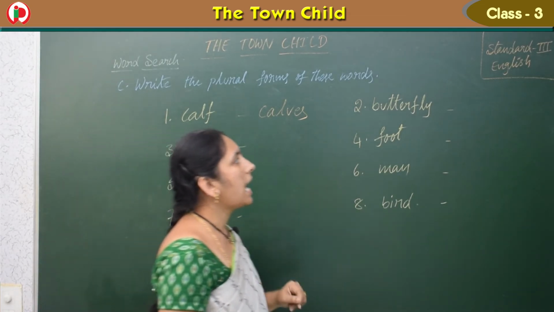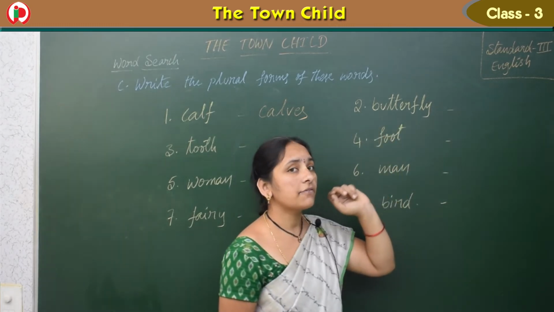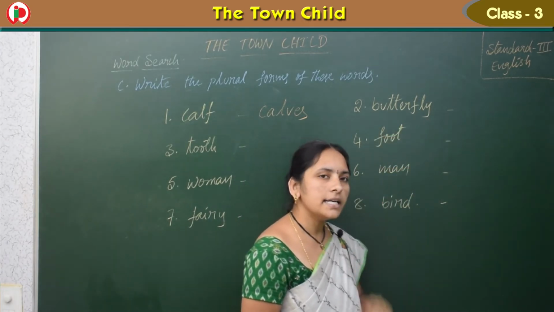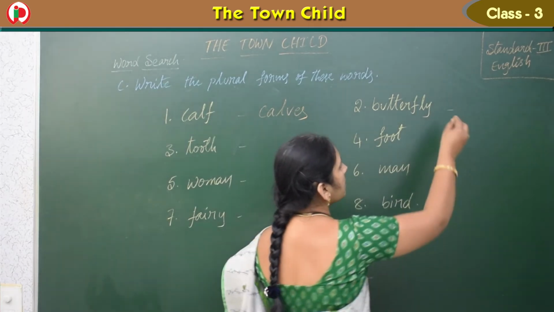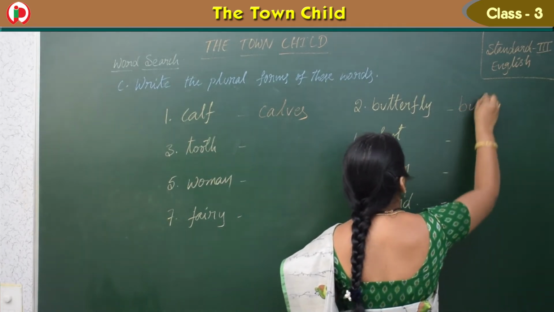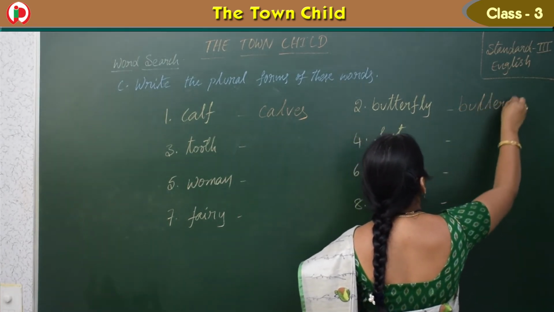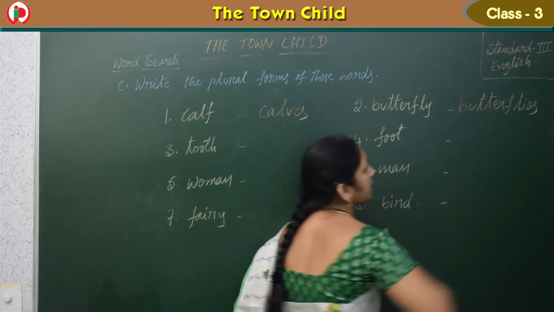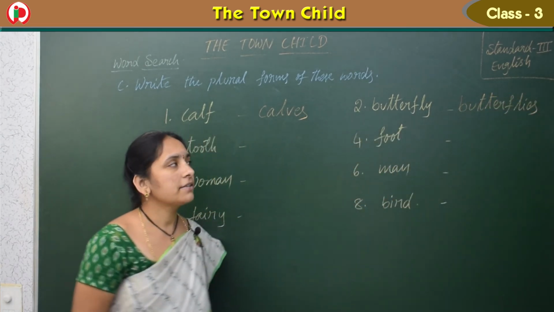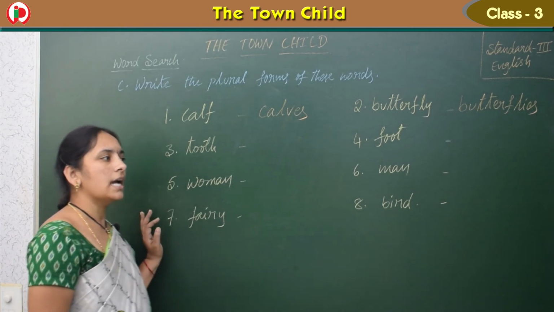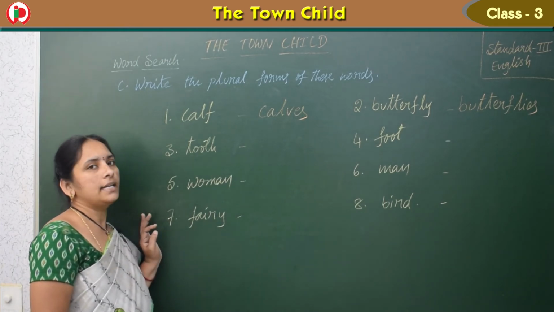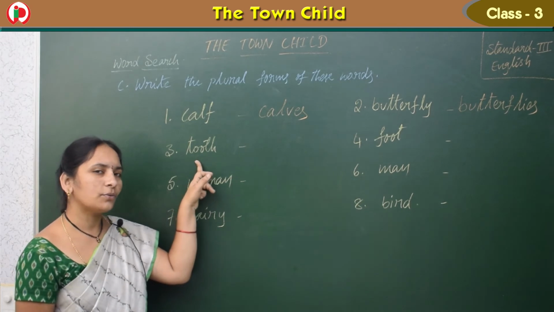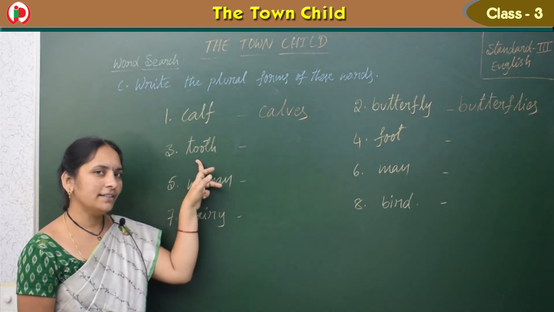Next one, what do we have? Butterfly. Yes, the y will change into ies in the plural form. So tell me the answer, spelling: B-U-T-T-E-R-F-L-I-E-S, butterflies. Butterfly, butterflies. Next one, tooth. What can we write? Tooths, can we write? No.